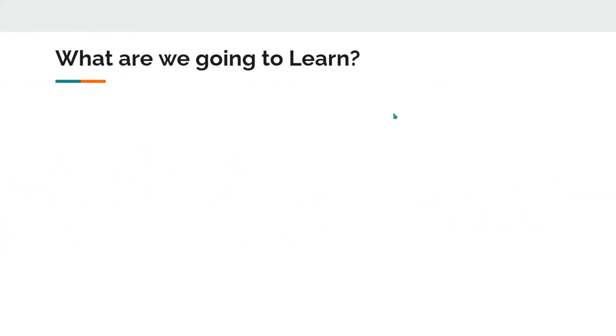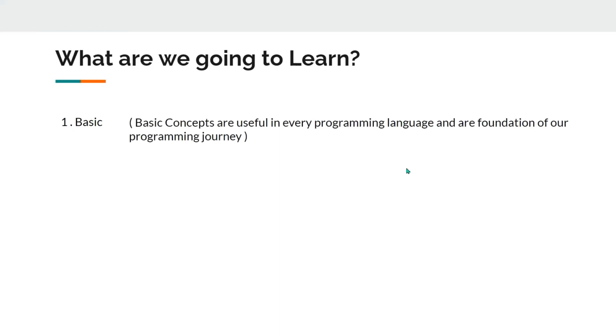What are we going to learn in this series? There are basically three things that you need to learn before learning, or while learning, any programming language. First is basics. The basic concepts are the concepts that you need to know before learning any programming language. Like, what is data? What are the data types? What are the arithmetic operations, logical operations, and relational operations? These are the things that we are going to cover in basics.